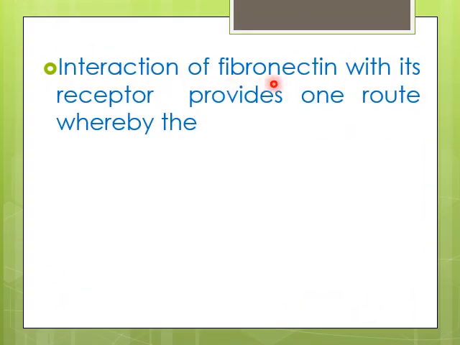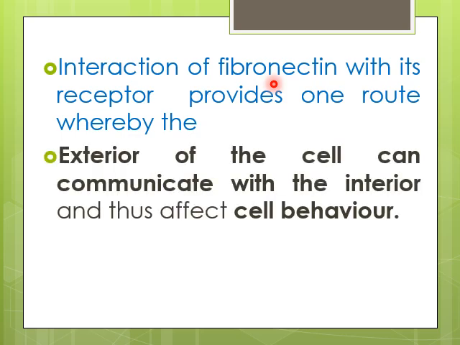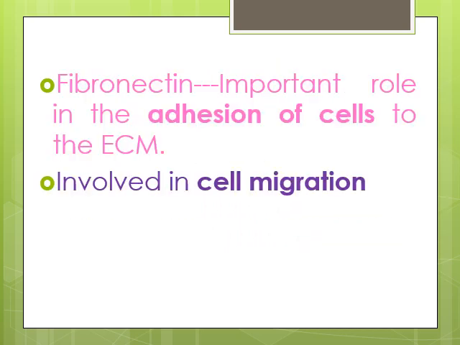When fibronectin interacts with its receptor, it promotes the communication of the exterior of the cell with the interior of the cell. Thus, overall, it affects cellular behavior. Fibronectin plays an important role in cellular adhesion, and with the help of fibronectin, one cell can adhere to another cell, and thus it is also involved in cellular migration.